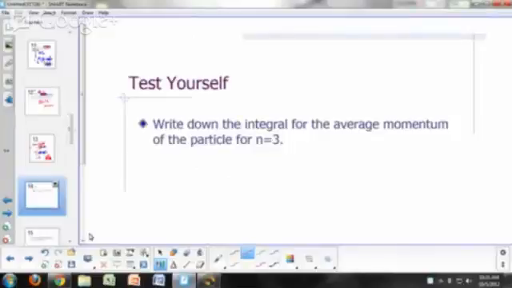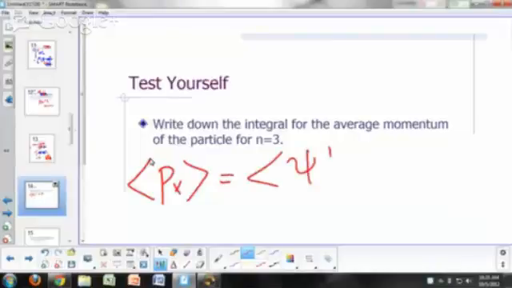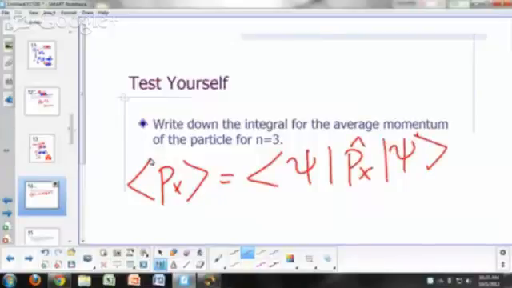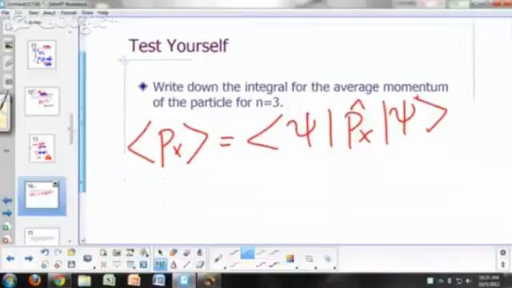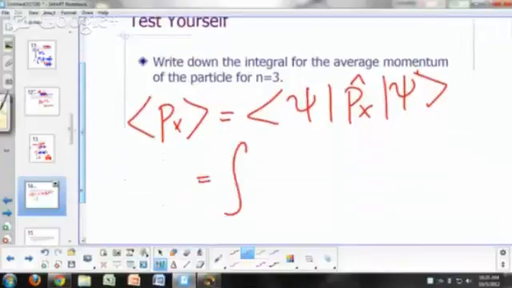What's the integral for the average momentum of the particle? Okay, if you want the average momentum, the expectation value of p sub x, what's the formula? It's going to be bracket notation, psi, p_x hat, psi, right? And what will that give you? Integral of psi star. What's the momentum operator?